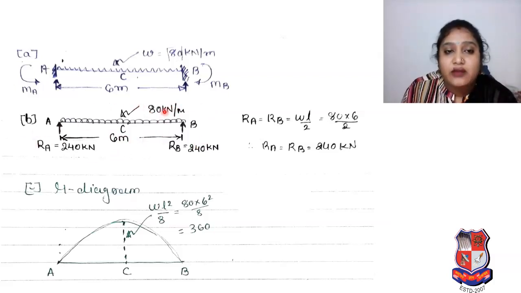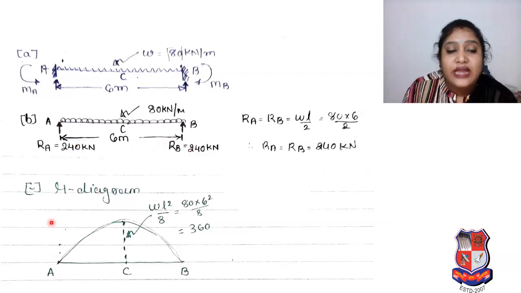We are interested in the reactions because afterward we will use them in our other calculations. So RA is equal to RB is equal to WL by 2. Why WL by 2? Because it's a UDL. W is 80 and the 6 meter span L is given. So 80 into 6 divided by 2. So RA is equal to RB is equal to 240 kN. It is very simple based on that diagram.